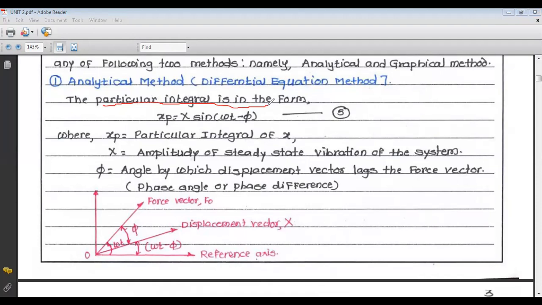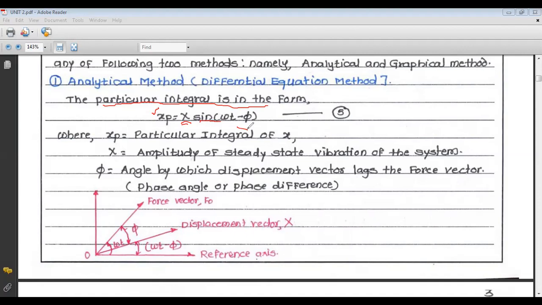So the particular integral is in the form of simple harmonic motion and it is given by xp equals X sine of omega t minus phi.